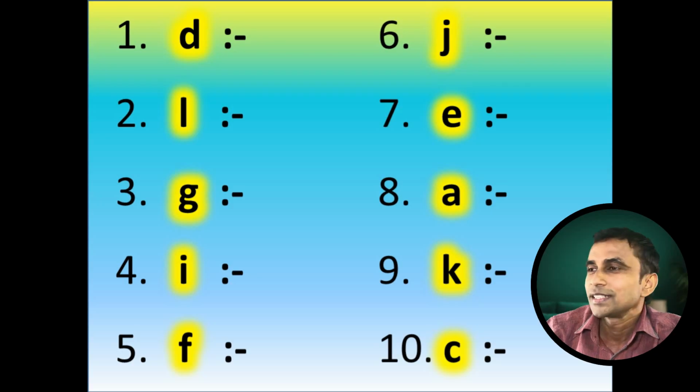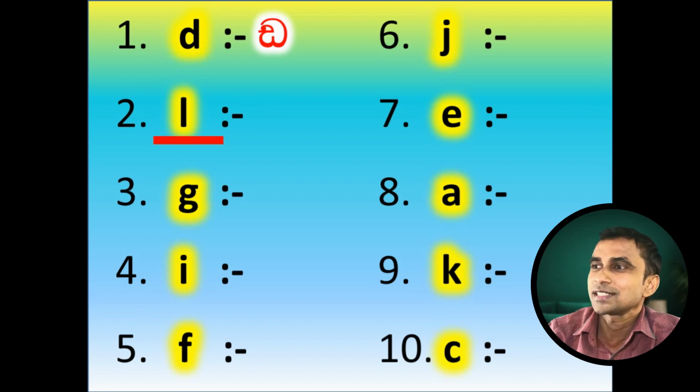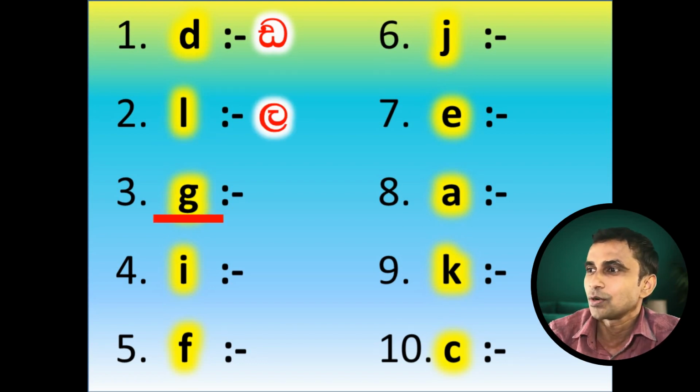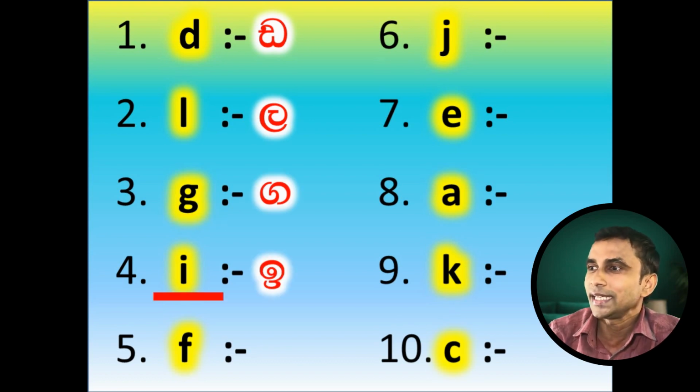Right? Now, I think it's time for us to get into the activity now. Alright, the first one, D. It has the sound D. Next one, L. It has the sound L. Next one, G. It has the sound G. Next, I. It has the sound E.